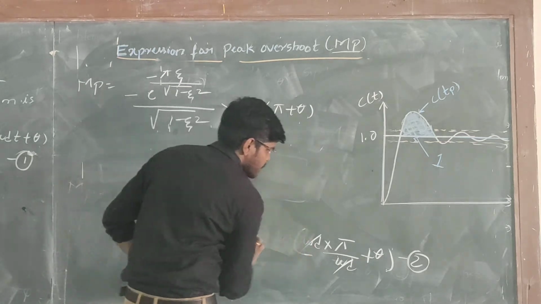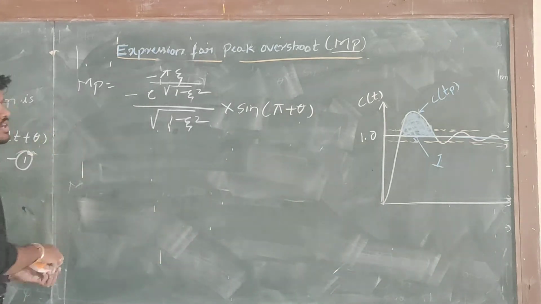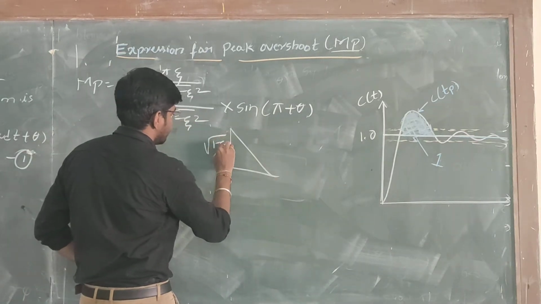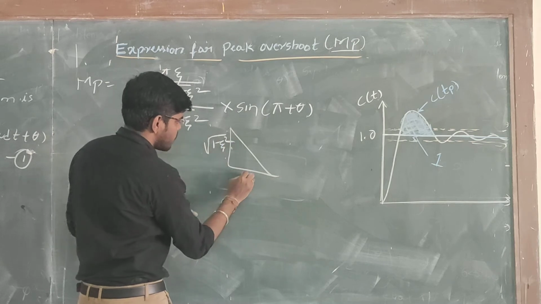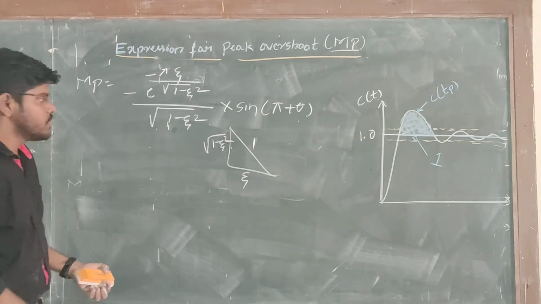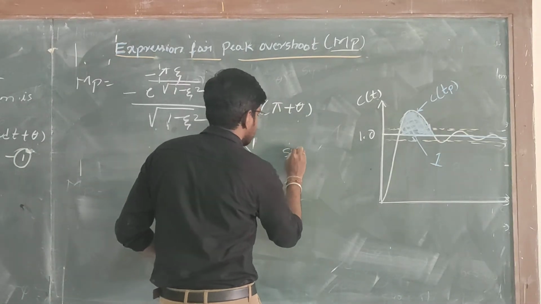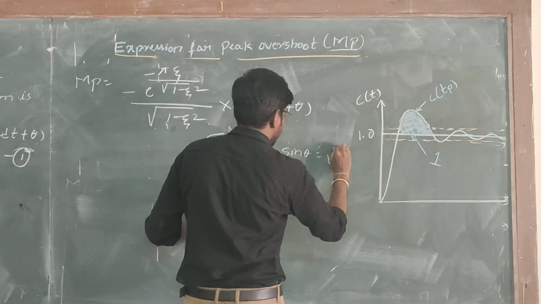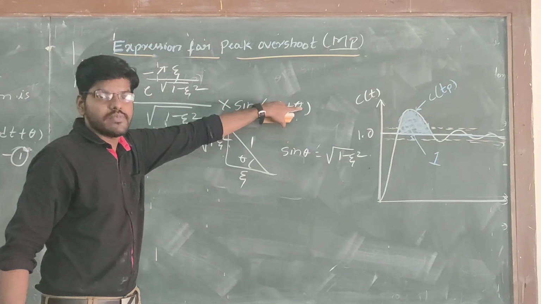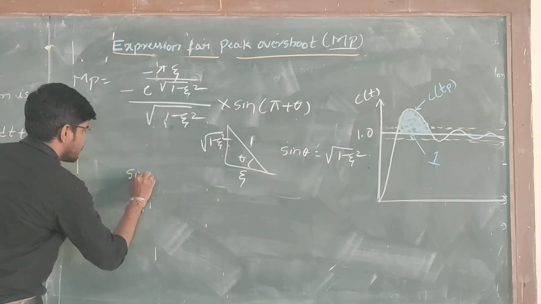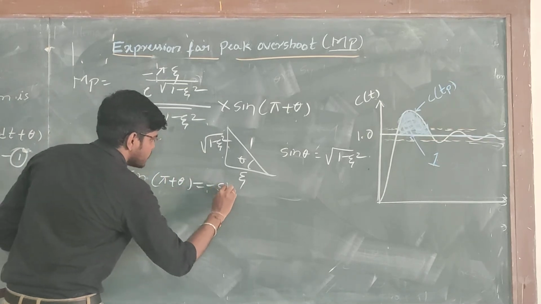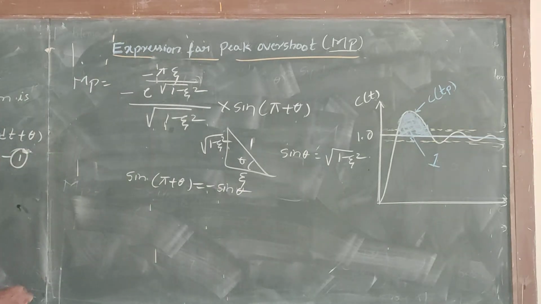We know the relation between the damping factor and the angle theta. The opposite side is square root of 1 minus zeta square, the adjacent is zeta, and the hypotenuse is 1. So sine theta equals square root of 1 minus zeta square. Now look at sine of pi plus theta: it is minus sine theta. So the above equation reduces to the following.